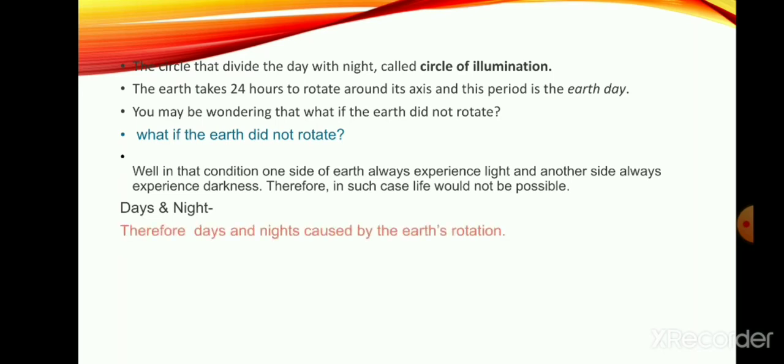Day and night: as we learned in circle of illumination, the area which receives light is considered day and the area which does not receive light is considered night. It is because of the rotation of the earth.